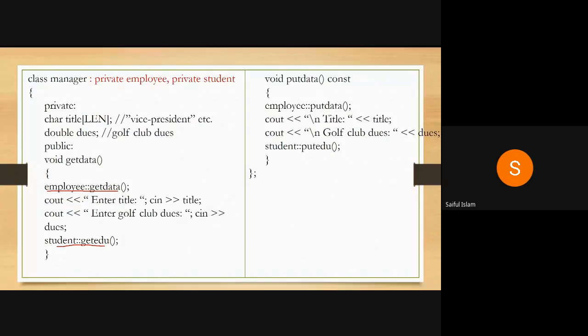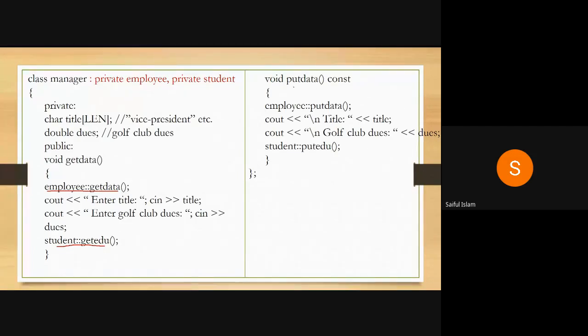So you are updating the value of a degree or the name of a college or university. So we are using two member functions of a parent class, one from employee, another from student. So we are basically accessing this value from a member function, not from an object.